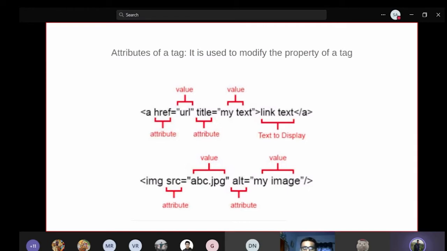In a tag, there are some special attributes, some special things that are present. Those things are called attributes. These are used to define further properties of a tag.